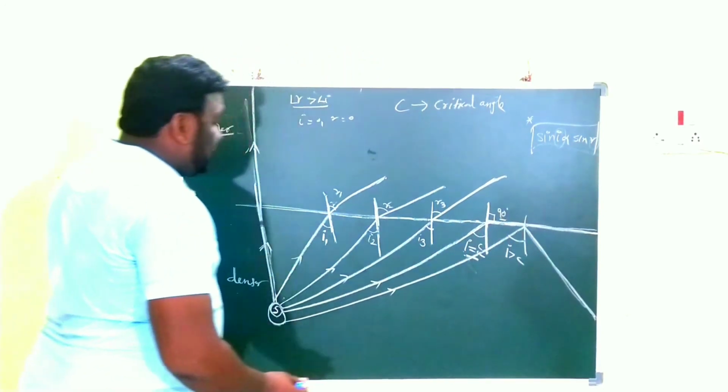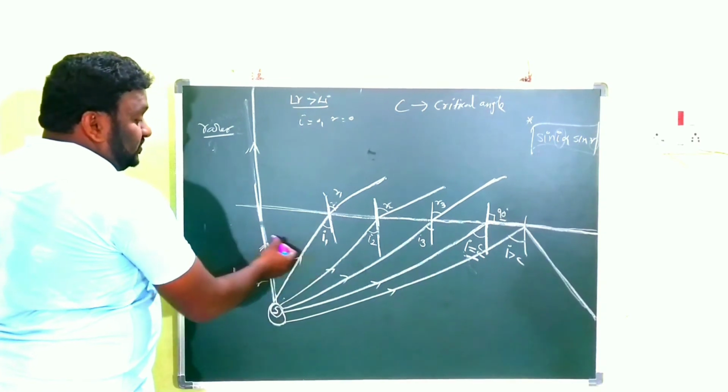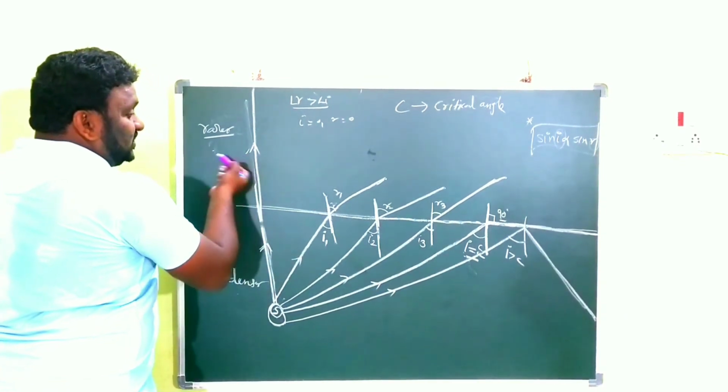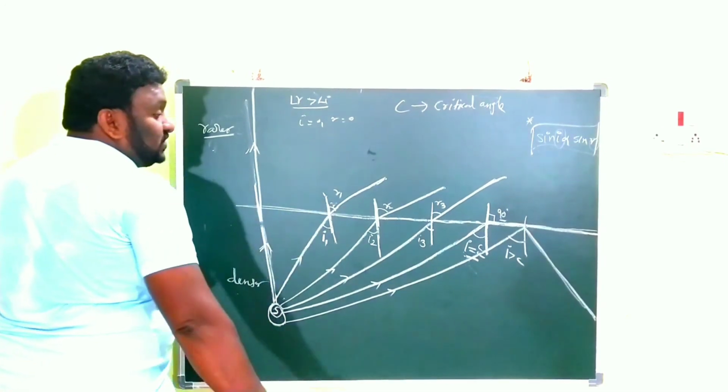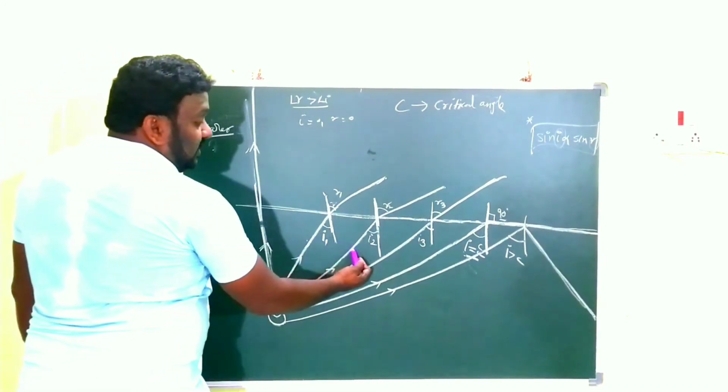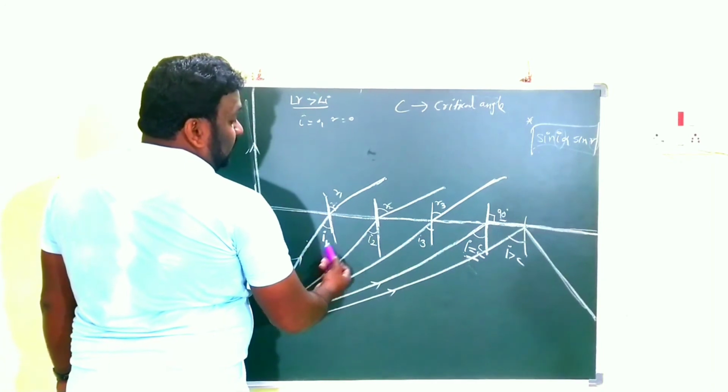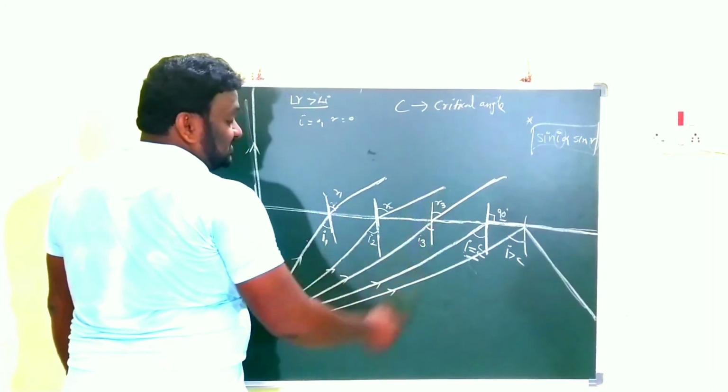Clear? So in this figure we observe the second ray. First one is i equals 0, then r equals 0. After that, as the i value increases, the r value also increases. So i1, i2, i3 continuously increase.